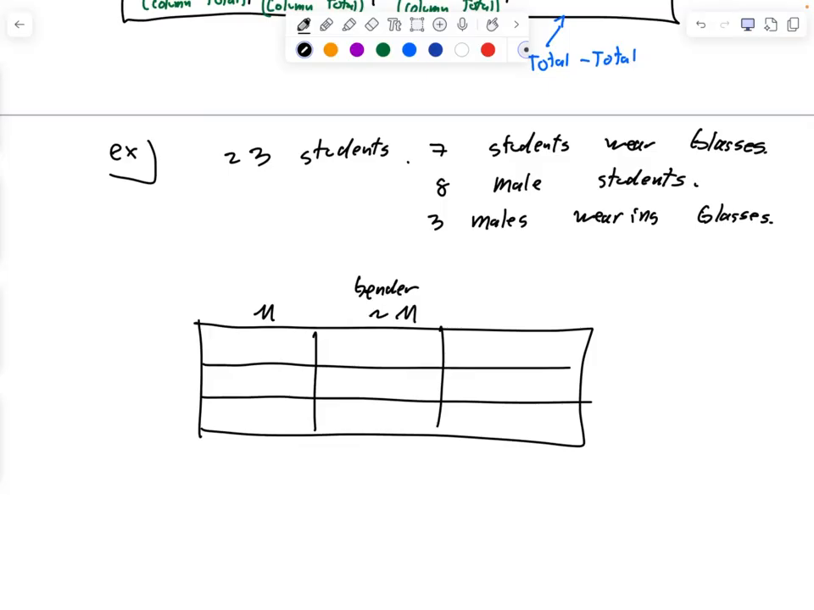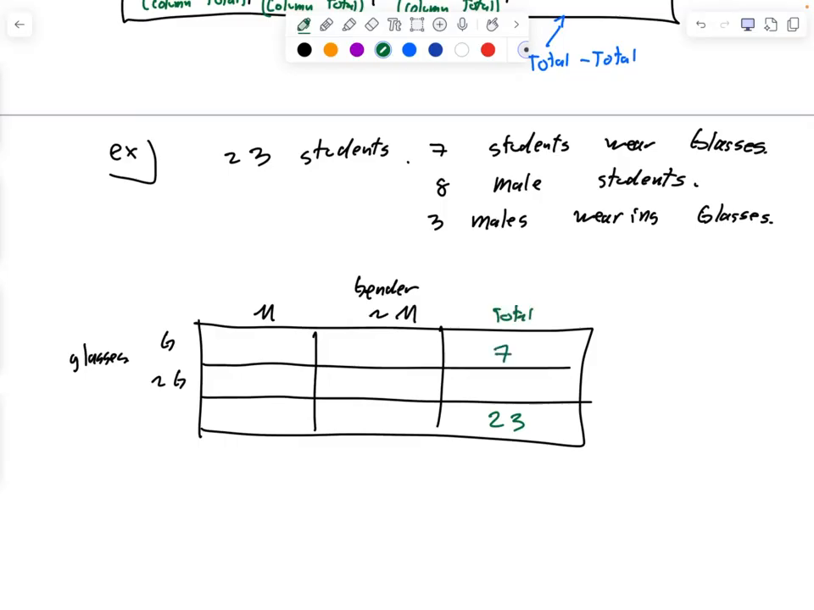All right, 23 students. Where does that go? Bottom right, total. There are 23 students. 7 students are wearing glasses. What is that? That's the top row total. There are 8 males. That's the first column total.